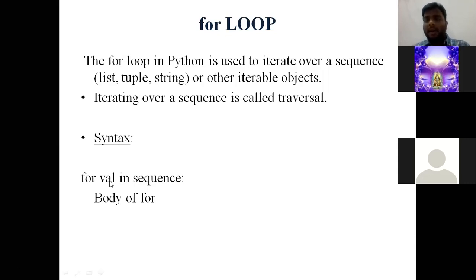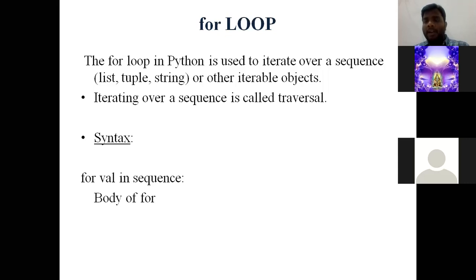What is val, or a variable? Normally when using a for loop in C language, we write for i equal to 0, i less than n, i plus plus or i minus minus. So we consider a variable i for every for loop executed in the program.